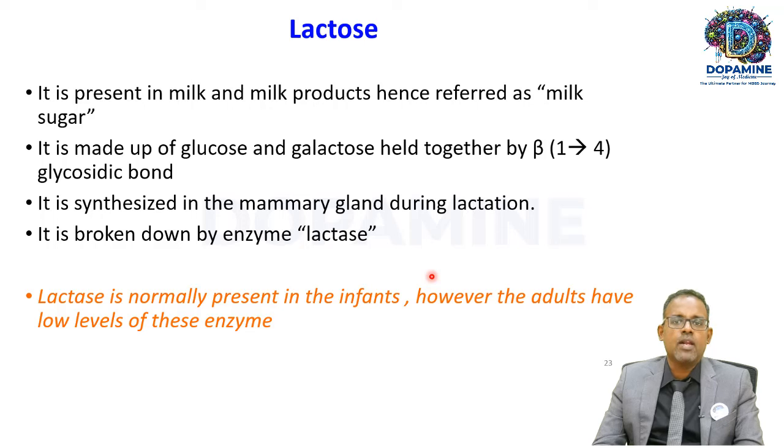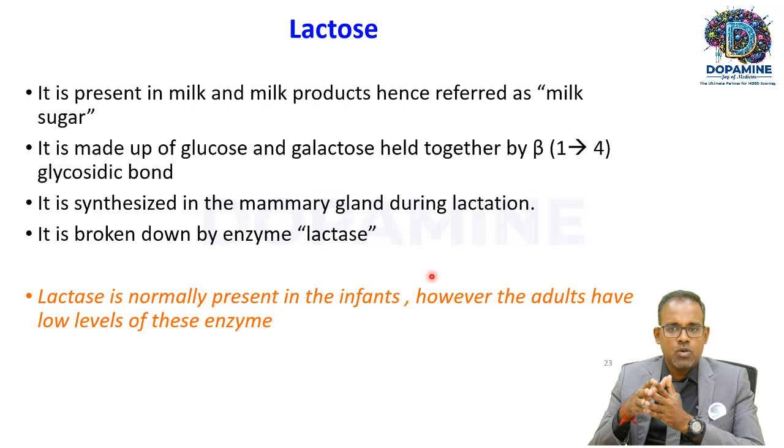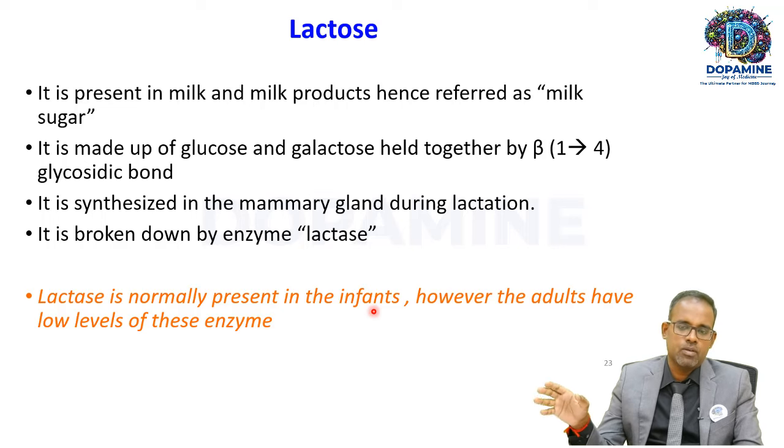Now lactose. Lactose is present in milk and milk products, hence it is referred to as milk sugar. It is made up of glucose and galactose held together by a beta glycosidic bond, that is, a beta-1,4 linkage. Lactose can be synthesized in humans, especially in the mammary gland during lactation. The lactose which is present in the diet is broken down by lactase. Lactase is normally present in infants. However, as we age, we tend to lose this enzyme, so lactase levels will be low in elderly people.